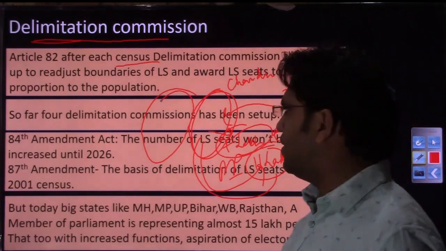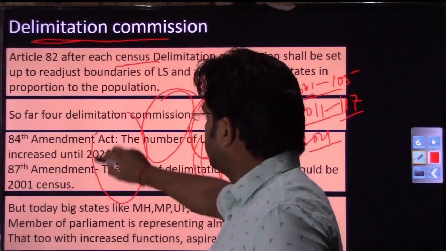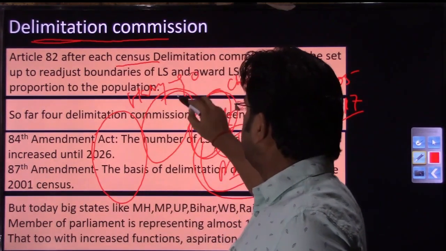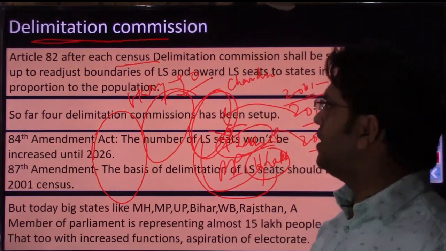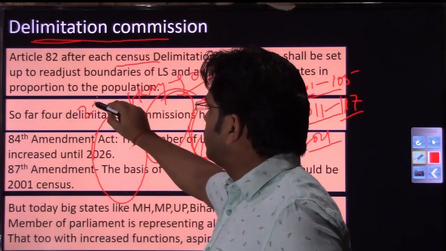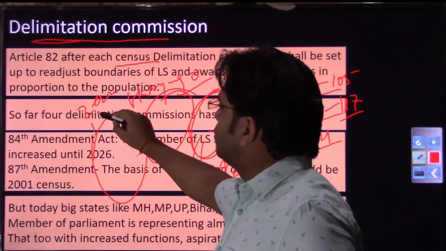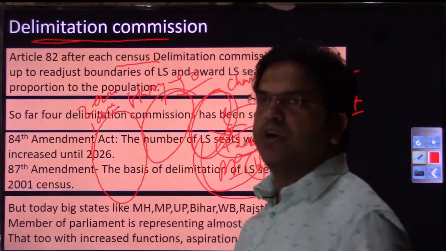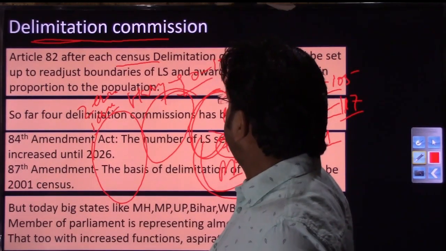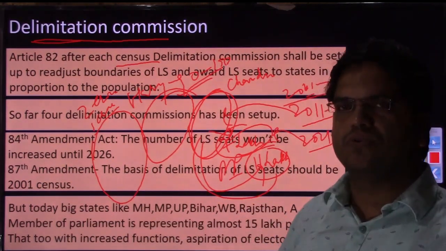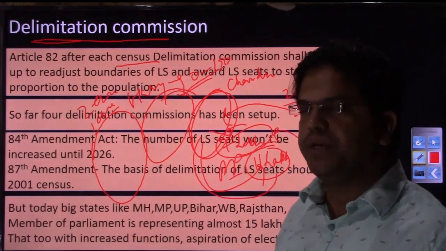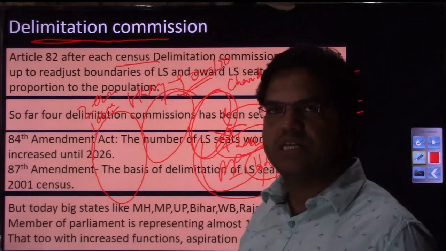Suppose, take an example of Haryana. Haryana has 90 MLAs right now. The size of the assembly is 90. So 10 years down the line, when the population of Haryana increases by 2 crore, say, or 1 crore, the number of MLAs should be increased, right? From 90 it should go to 100. So 90 people were looking into a 4 crore or 6 crore population earlier. Now 100 MLAs would be required if the population has increased by 1 crore.